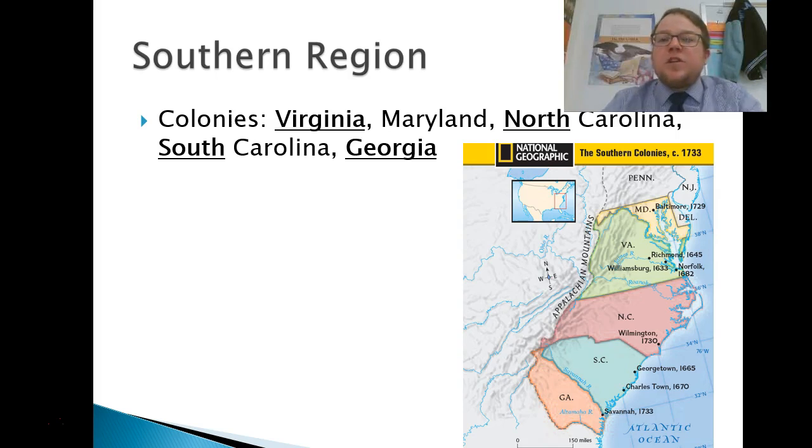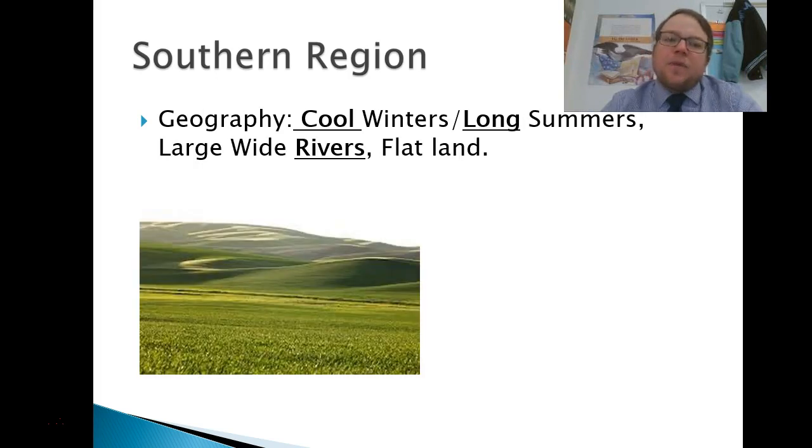Southern colonies: Virginia, Maryland, North Carolina, South Carolina, and Georgia. These are all areas that we talk about as the southern United States now. Why? Because they're the southern colonies. They're in the southern part of the United States. No Florida yet. That's owned by Spain. Georgia's kind of got a little bit of it cut off because, again, that was Spain. No West Virginia. That's part of Virginia and will be part of Virginia until about 1863. More on that later.